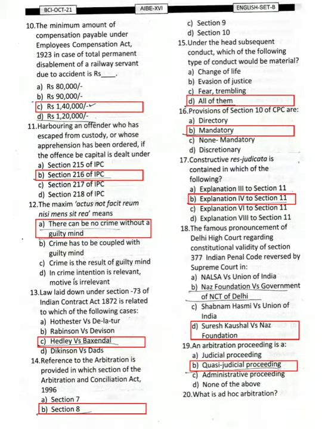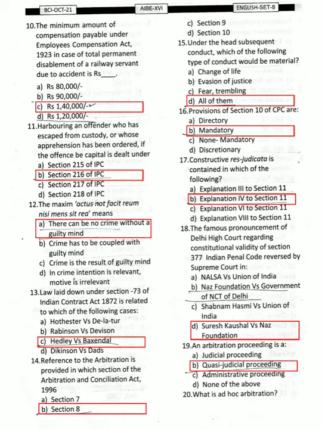Okay, proceeding to the next question, question number 10. Let me not read the question because it is going to take a longer time. The answer for question 10 is option C, that is rupees 1,40,000. It is in the case of disablement, but if it is referring to the case of death, it should be 1,20,000. So coming to question 11, the option should be B, that is section 216 of IPC.